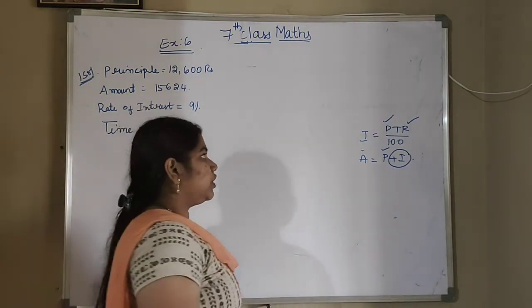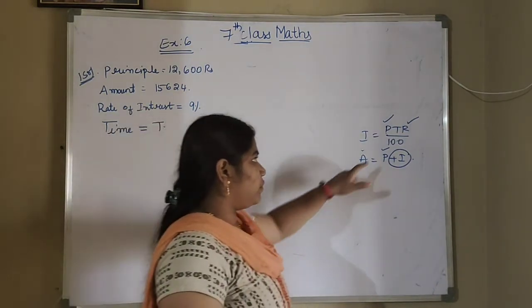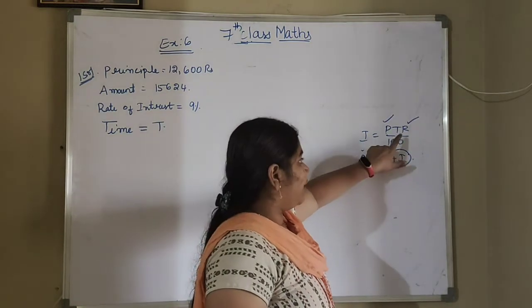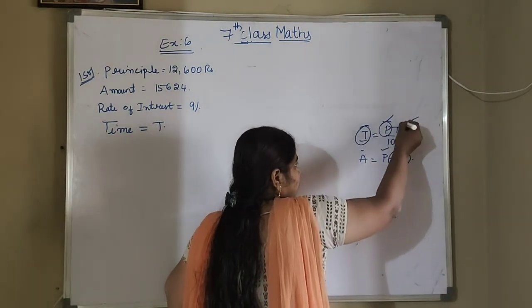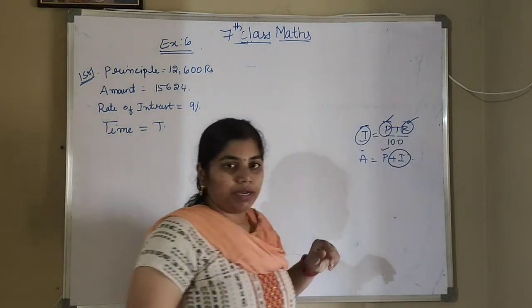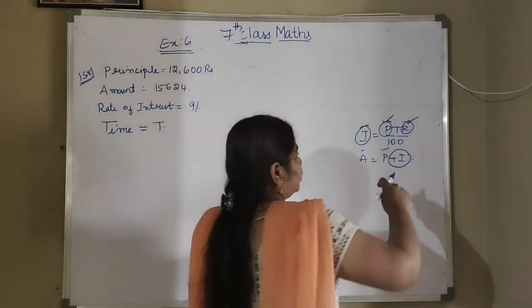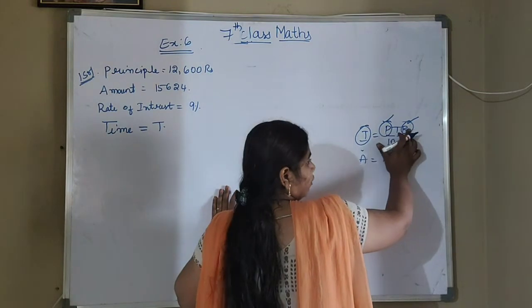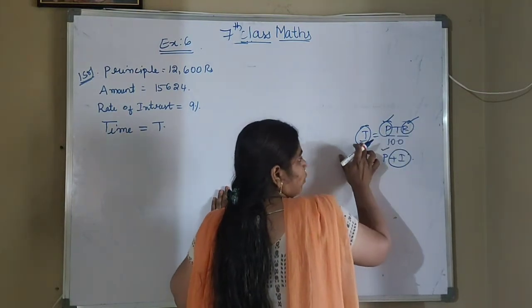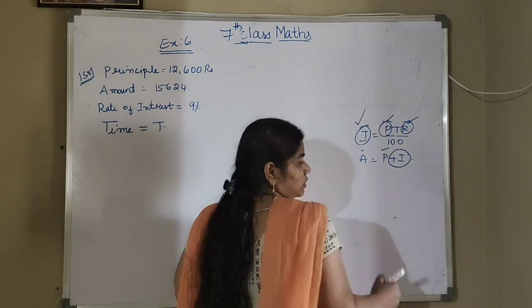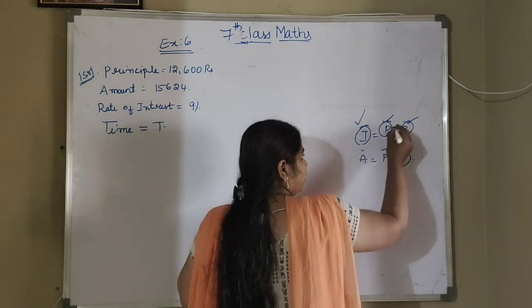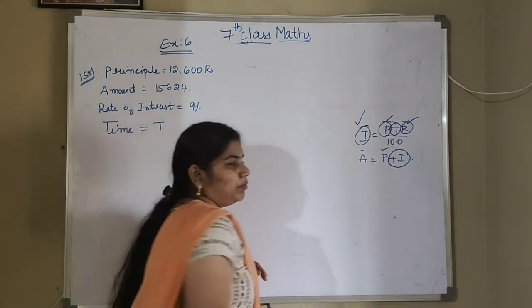In our question they have given the principal and the rate of interest, but they didn't give the interest value. So first we have to find the interest, and after getting it you can find the time value.